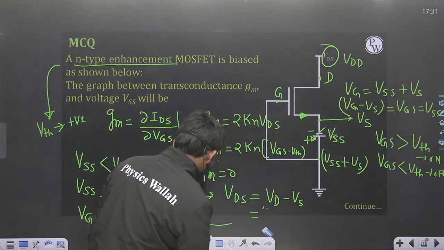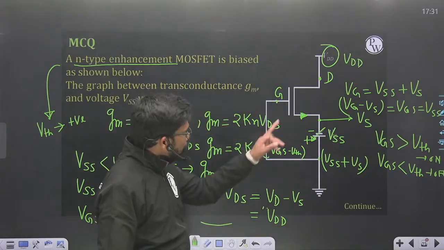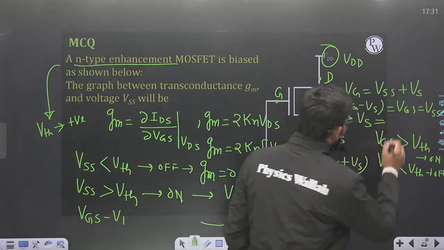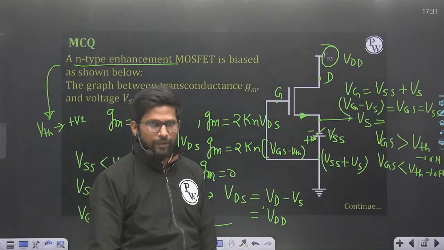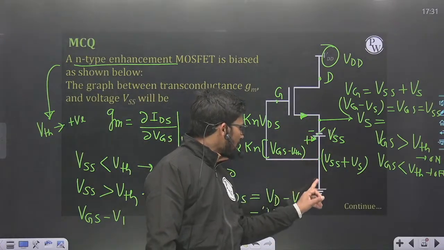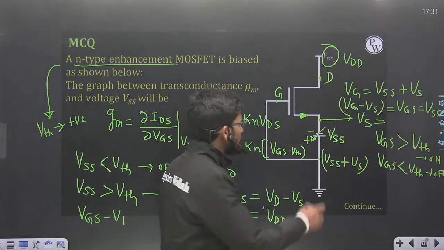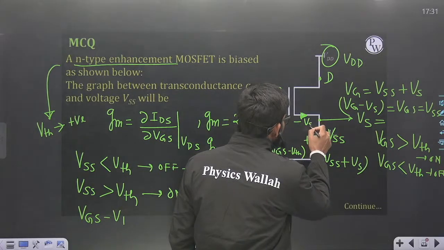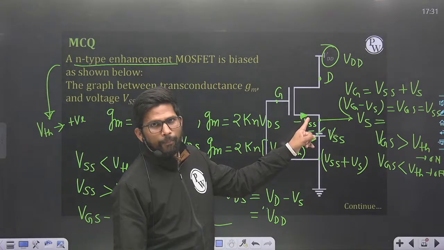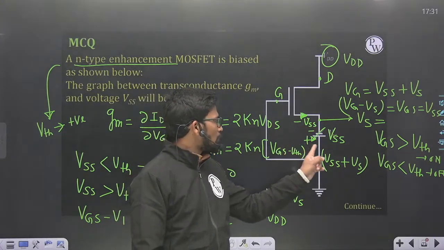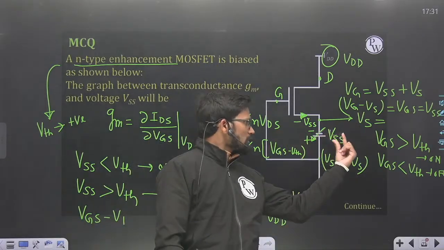Okay, let me come to VD is at VDD and VS is at what voltage? This battery is a VSS volt battery. Okay, and the plus node of the battery is at 0 volt. Then minus node of the battery will be at minus VSS volt, so that 0 minus VSS will be equal to the potential difference of VSS. This battery has a potential of VSS volt.